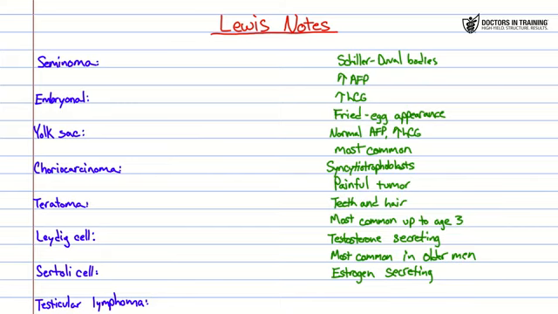We'll start out with the Schiller-Duval bodies. Where are we going to send those? Remember, our Schiller-Duval bodies are going to come over here to our yolk sac tumor. And then we have increased alpha-fetoprotein. That could go on a couple ones. Remember, in teratomas, you have about 50% elevated in alpha-fetoprotein. But for this one, I'm really going and looking at yolk sac tumors again. So yolk sac tumors are going to have an elevated AFP.